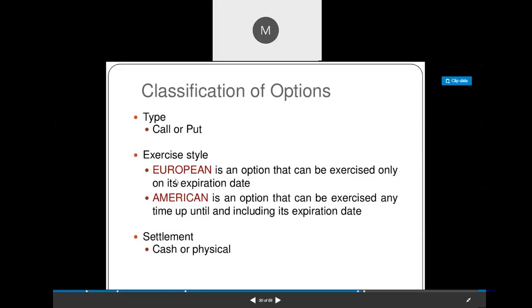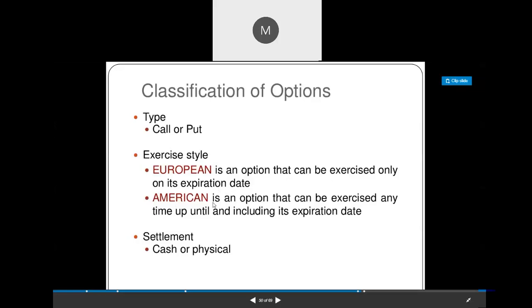A European option is an option that can be exercised only on its expiration date. So a European option contract is a contract which we can exercise only on the date of expiry. But an American option we can exercise on or before the expiry date.